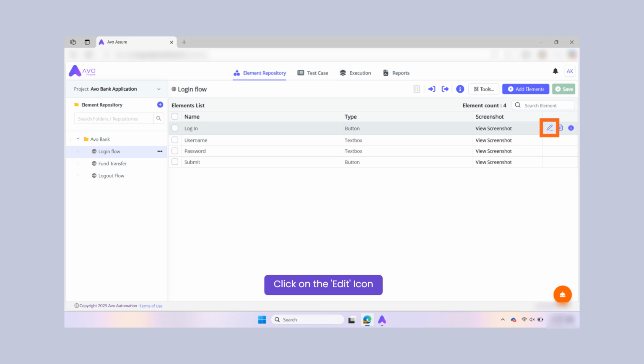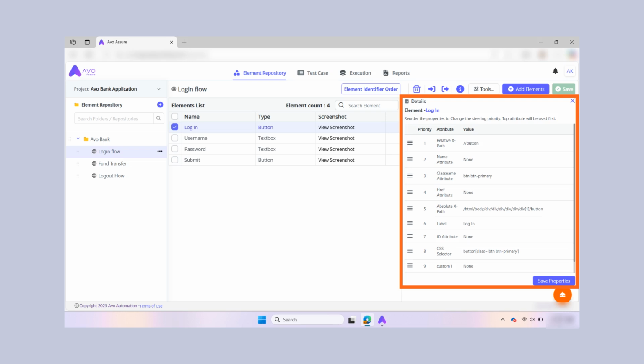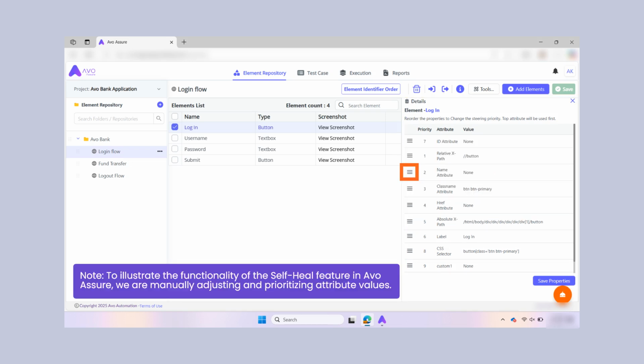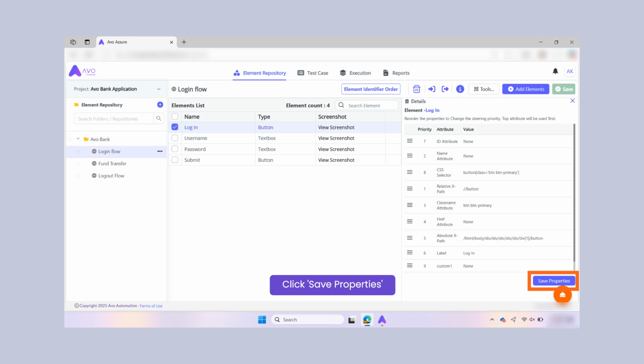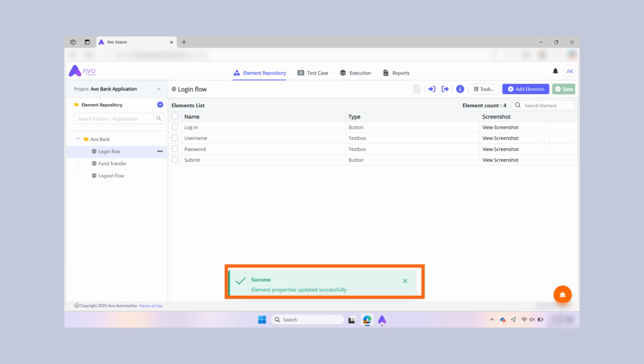Let's navigate to the Attributes section of an element in the repository to validate the removal of the self-heal feature. Note the element attributes with their values. Rearrange the priorities of the element attributes by prioritizing the elements with none as their values. After reprioritizing the attributes, lock in the changes by clicking the Save Properties button. A message confirming that the element properties have been successfully updated appears.